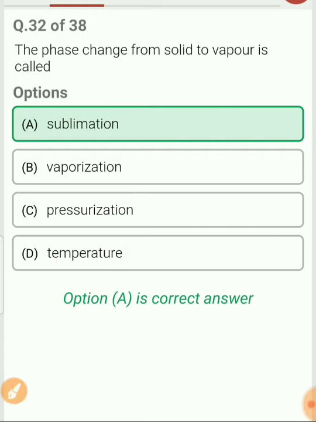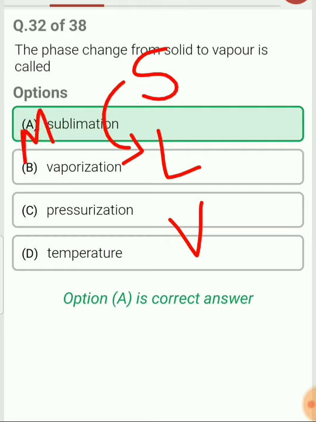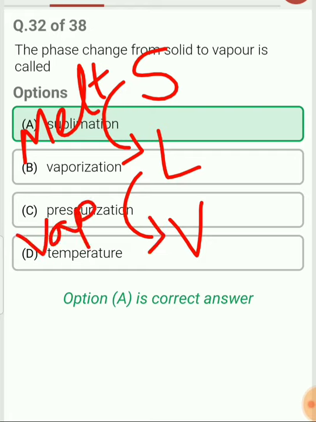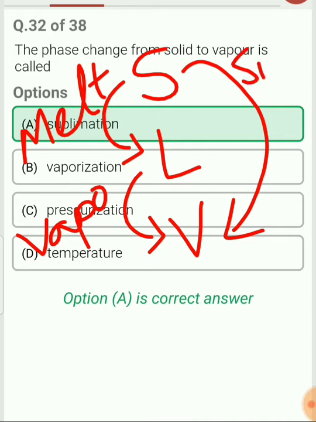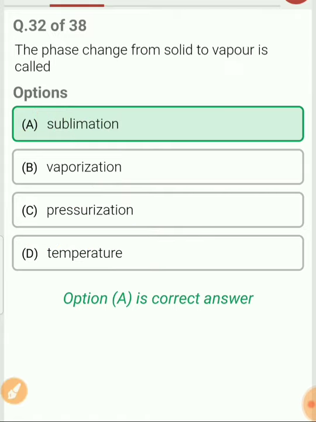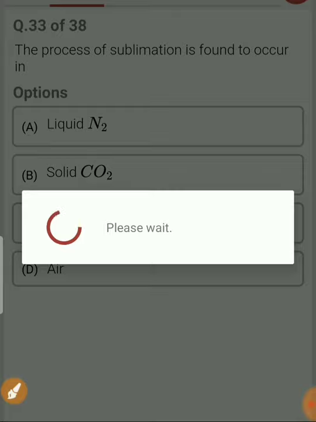As you have seen, there is a solid phase, liquid phase and vapor phase. From solid to liquid, it is called melting. From liquid to vapor, it is called vaporization. But if conversion from solid to vapor directly takes place, then it is called sublimation. So the answer for this is option A, sublimation.